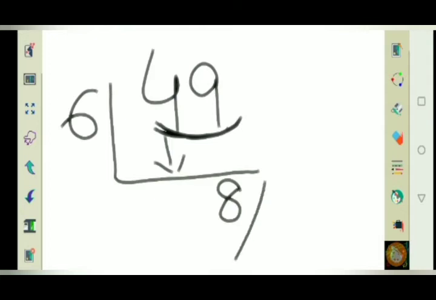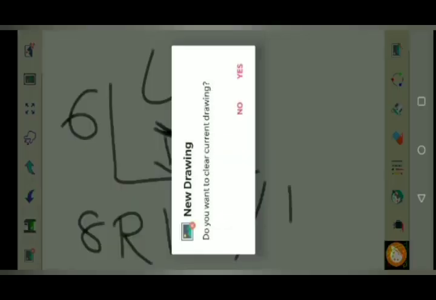Now in this case I am getting the remainder 1. So in Vedic sutras, we read this as 6 into 8, 48. So we are getting 8 remainder 1. We will be writing in this way only. I'll show you with another example.